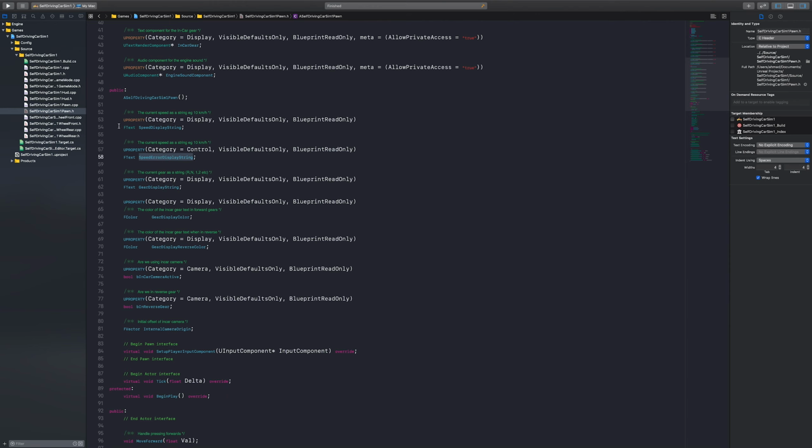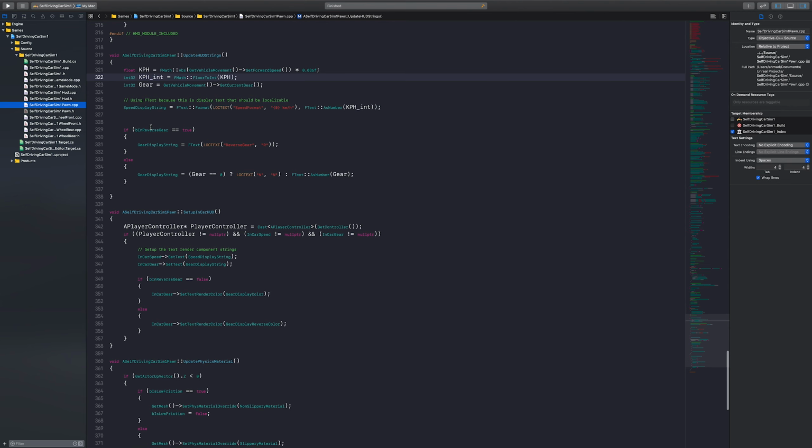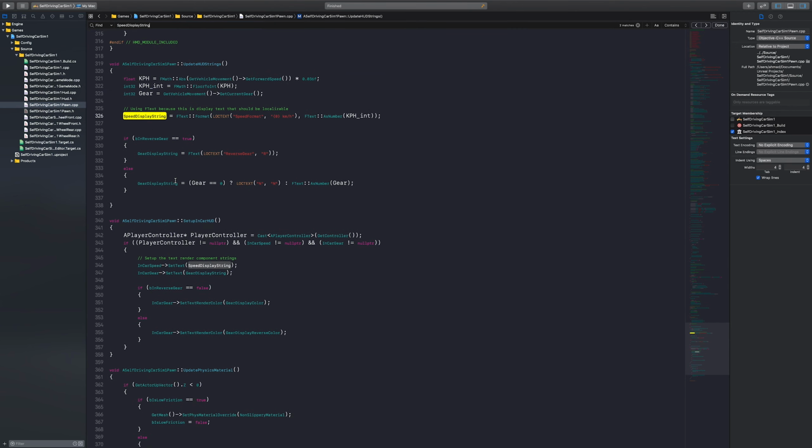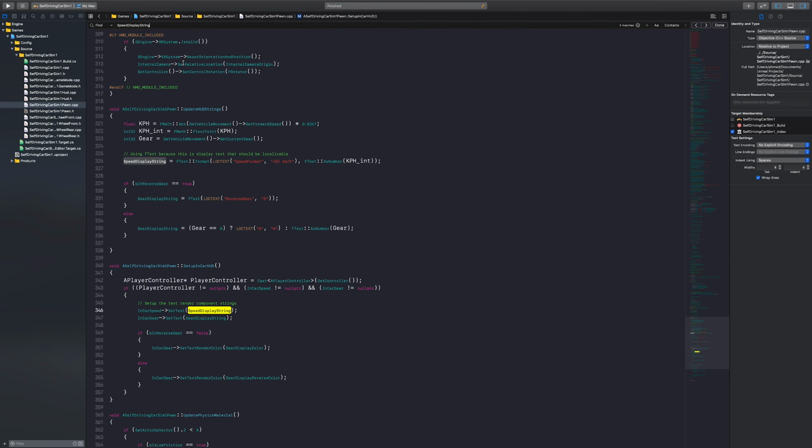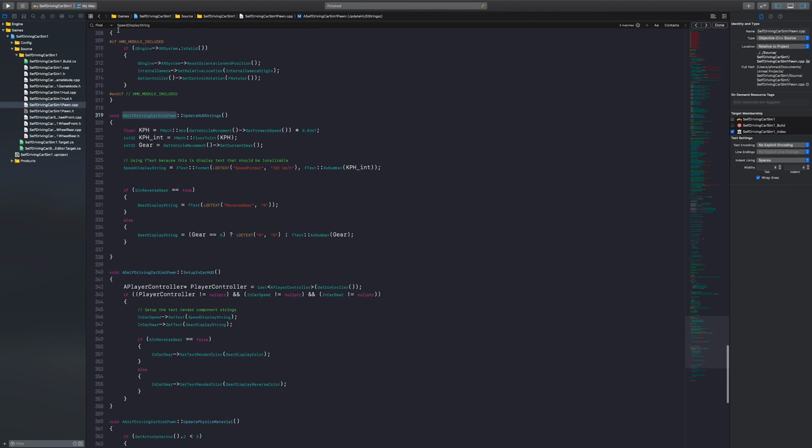And now let's actually check where the speed display is changed or edited. If we search for it, we see that we have a function inside the pawn class.